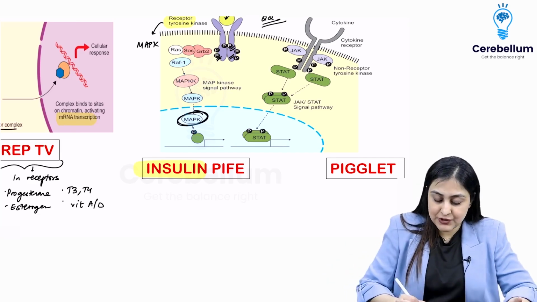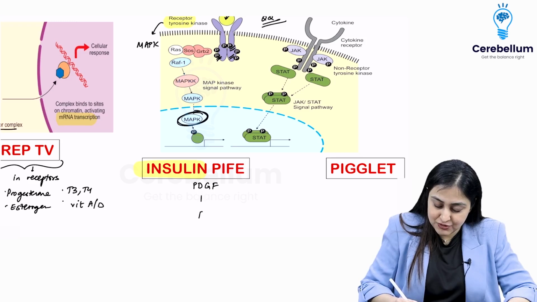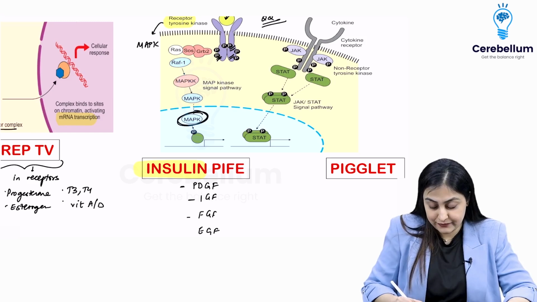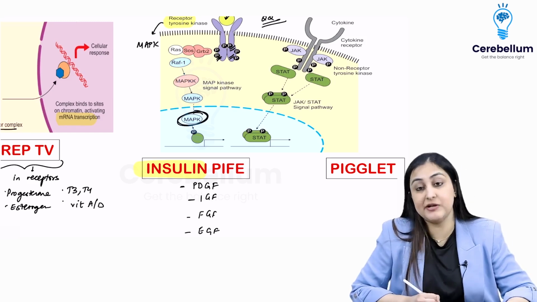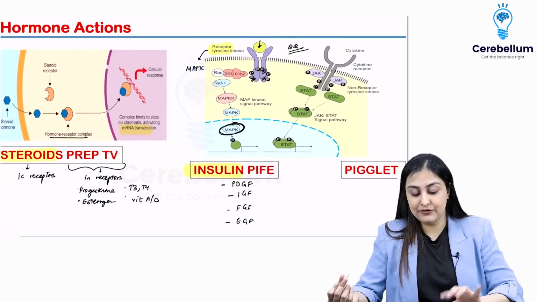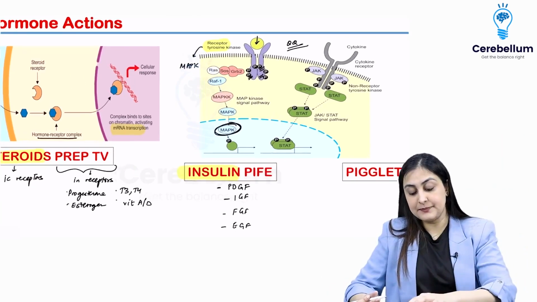PIFE is very easy because you just have to add a GF at the end of it, except a D in P also. So PDGF, and then you just write PIFE and make it GF. So here you have platelet derived growth factor, insulin like growth factor, fibroblast growth factor, and epidermal growth factor. All right, so PIFE is what you remember. So insulin and PIFE act by receptor tyrosine kinase and MAP kinase.